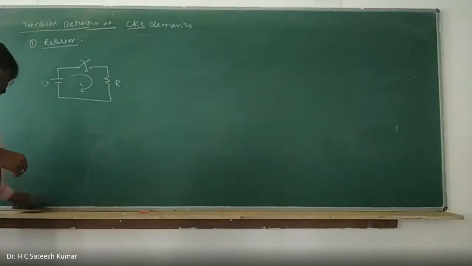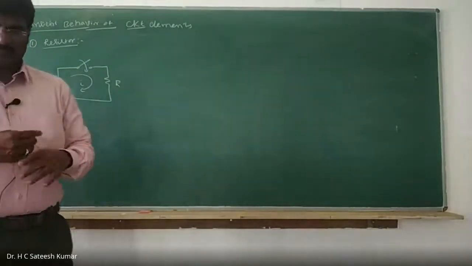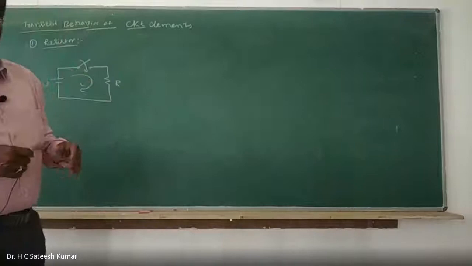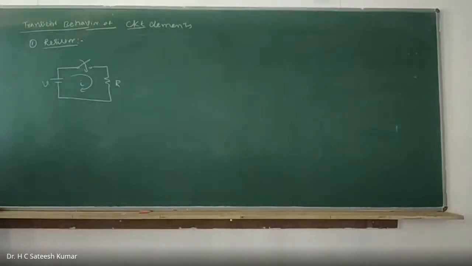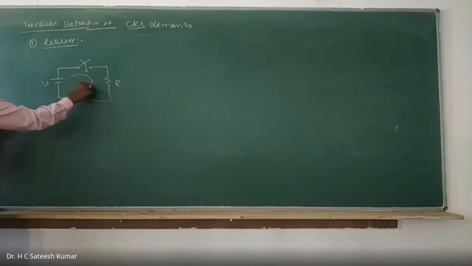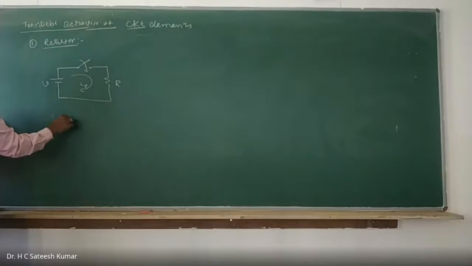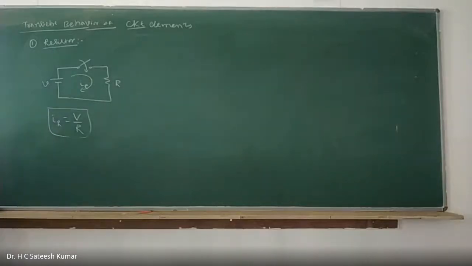Sorry for the inconvenience. Now, how exactly will this circuit behave? Resistor is a very simple one. As soon as the switch is closed, current will be flowing through it, and IR is equal to V by R. You directly get the current.